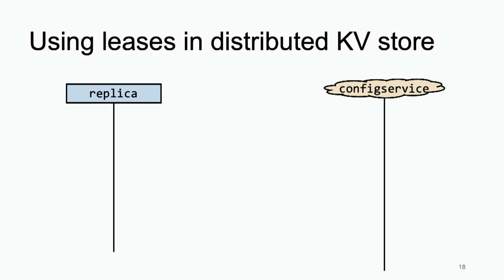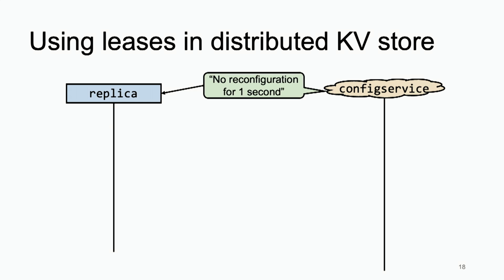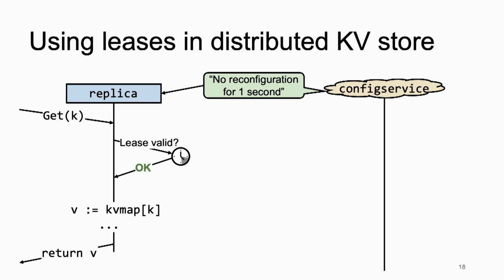So now I want to talk about how you use leases in the distributed key value store as you write normal code. The replica presumably goes to the configuration servers, asks for a lease, and gets a lease back saying the configuration is valid for the next second. If a get comes in, the replica can look at the current time and compare it with the expiration time of the lease. If the current time is before the lease's expiration time, it's totally fine to look up the map. Then the replica knows it has the latest information, looks up the key in the map, and returns the result to the client.